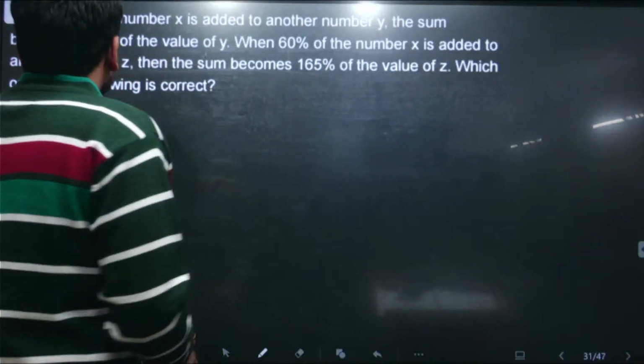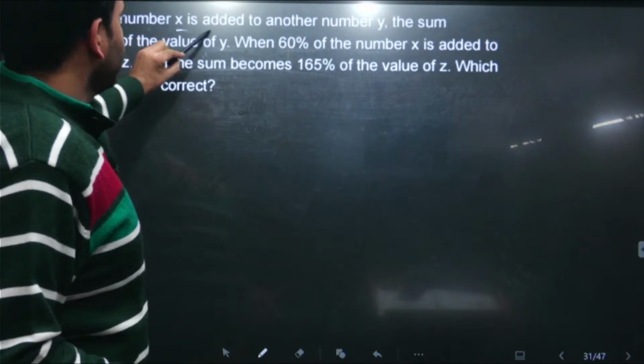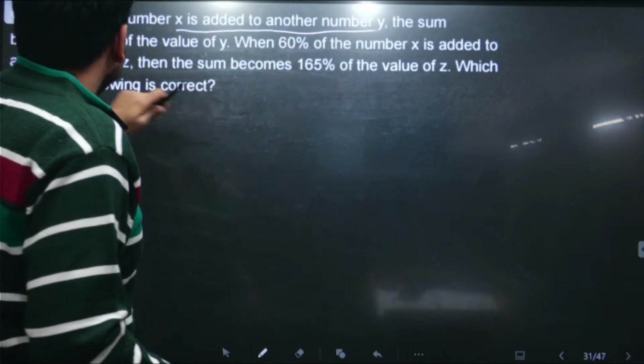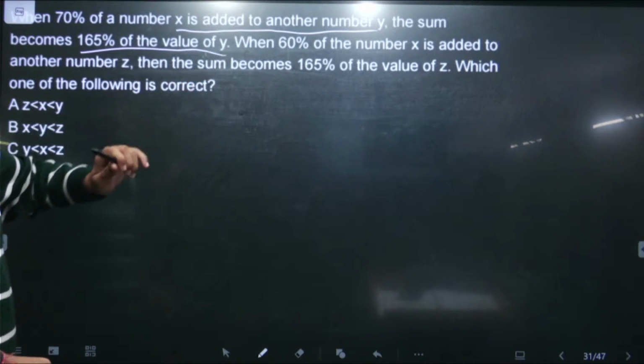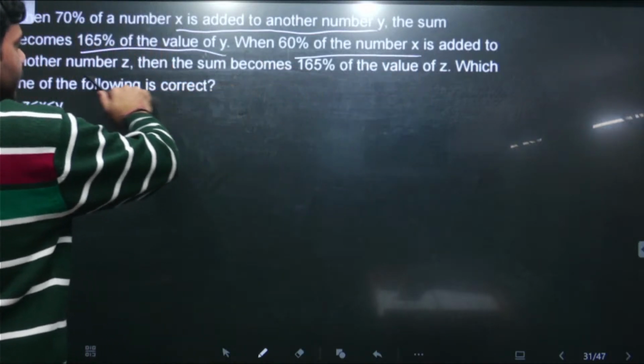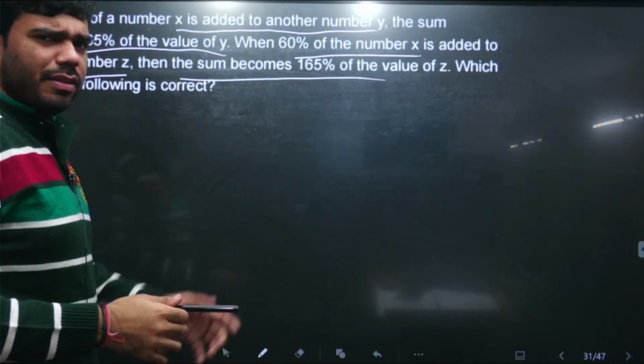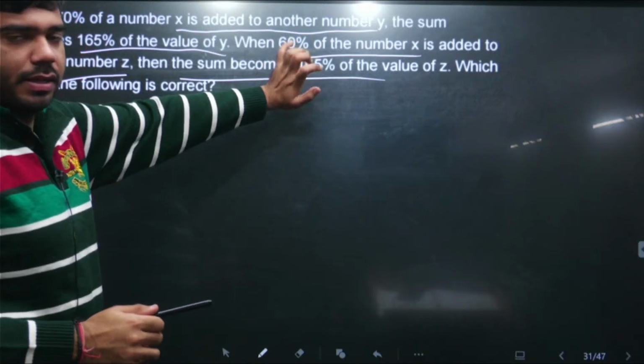This is the next question. When 70% of a number x is added to another number y, the sum becomes 165% of the value of y. When 60% of the number x is added to another number z, the sum becomes 165% of the number z. So which of the following is correct? This is a very simple question. It is based on percentage.